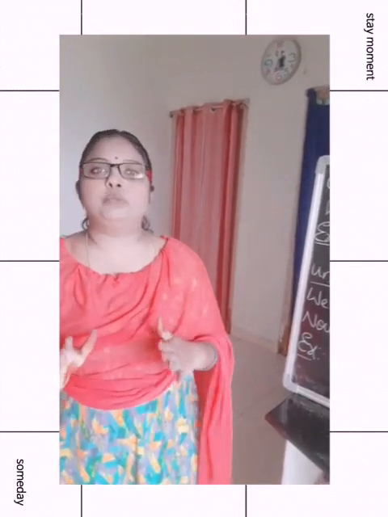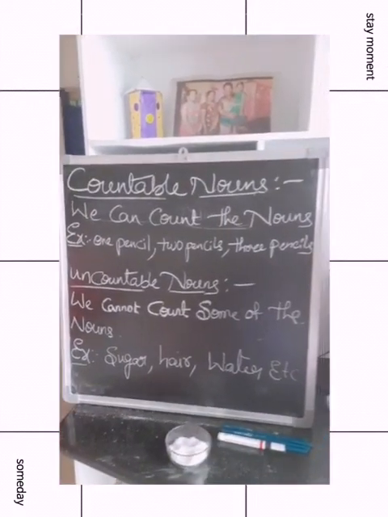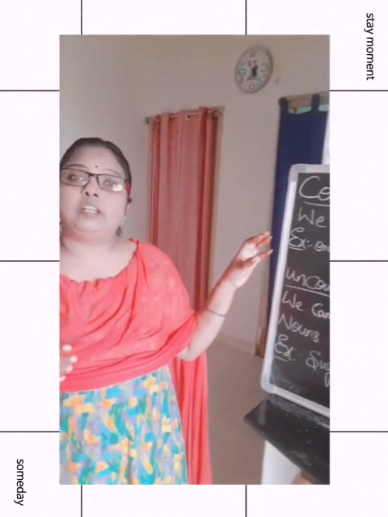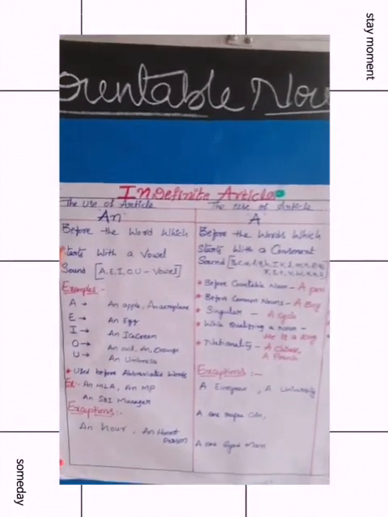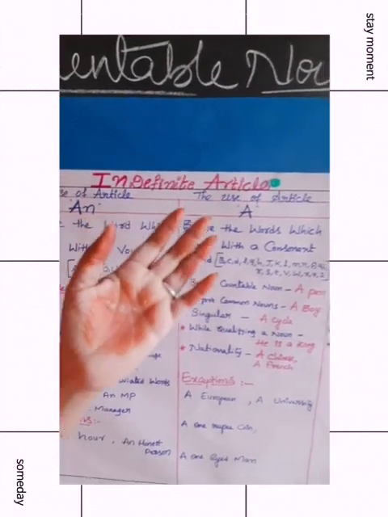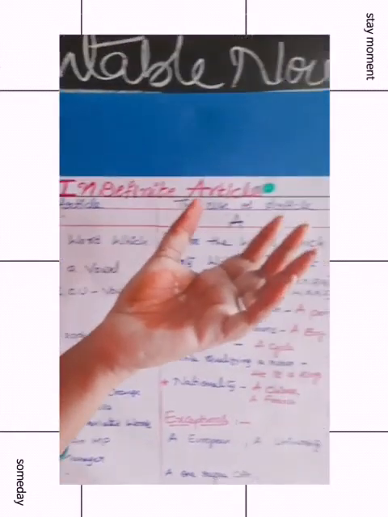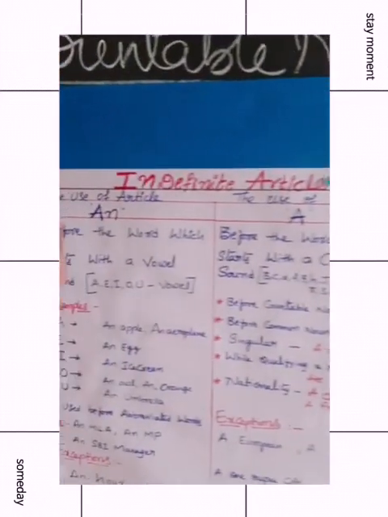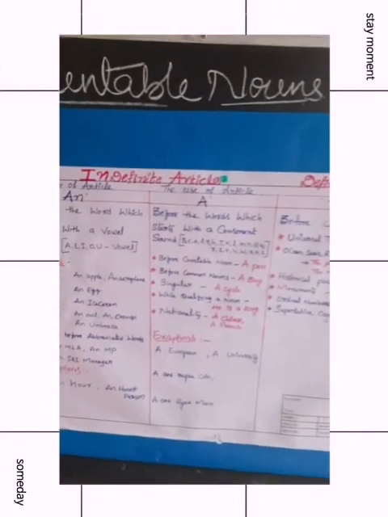So we should not use articles before uncountable nouns. We have to use the articles before countable nouns only. So you should remember this while identifying an article or while writing an article. Now let us see the indefinite article and definite article in detail. What are indefinite articles? A and an. What is the definite article? The. So we can discuss these articles in detail in the next video.